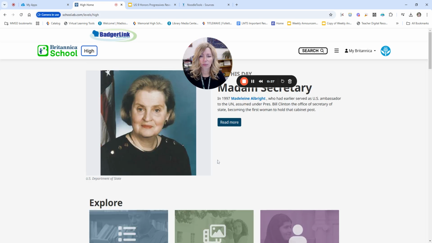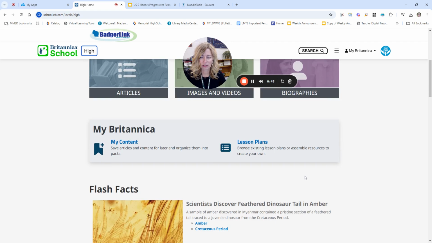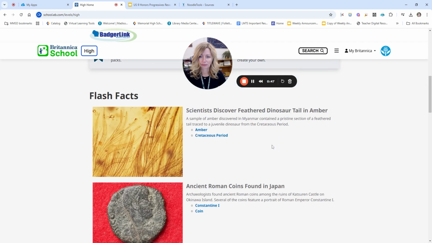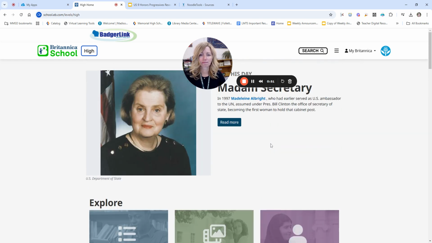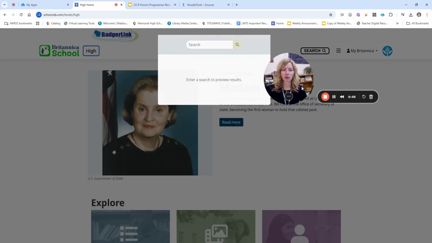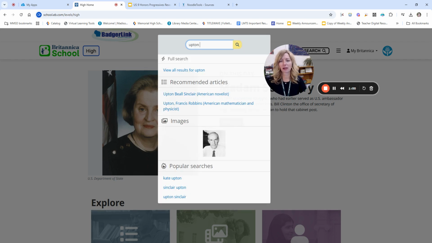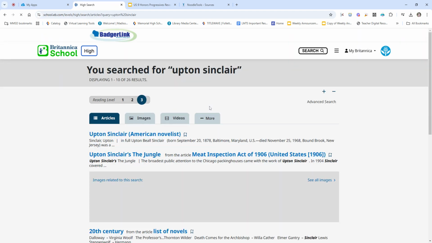And then once you open that, you'll see it looks similar to a lot of the other databases that you might be using, where you have articles, images, videos, biographies. They have a main page with some possible featured content, and then just some facts, a little quote. So again, I know what I'm searching for, so I'm just going to go to that search box, and I'm going to type in Upton Sinclair. I already did a search there, so I'm going to go ahead and look at their results.